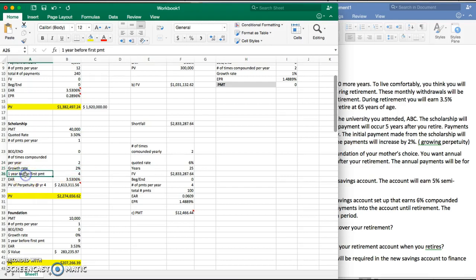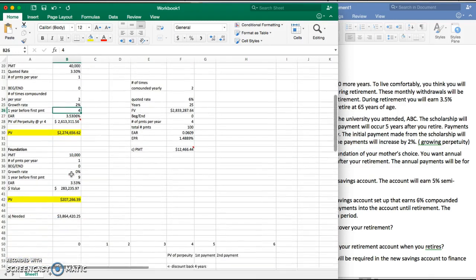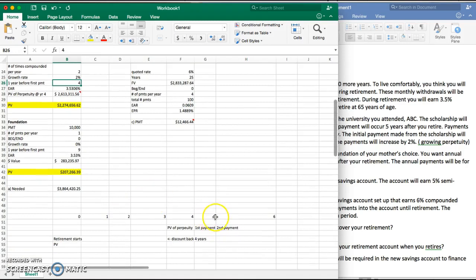And I have this little row here: 1 year before first payment is 4 years after your initial retirement. I'll explain this using a timeline here. As you can see, the first payment occurs 5 years after the retirement starts. The thing with the perpetuity formula is it finds the present value 1 year prior to the first payment.